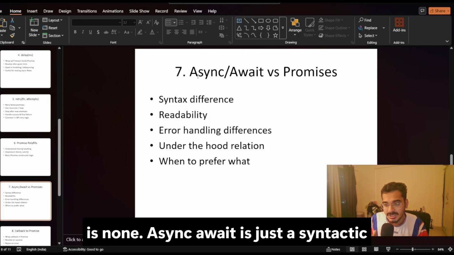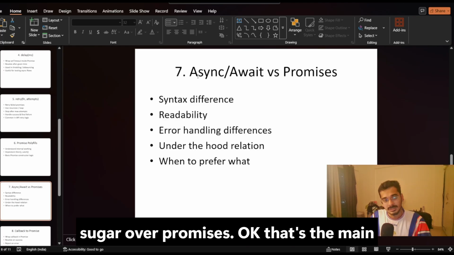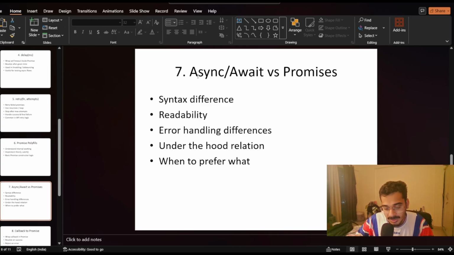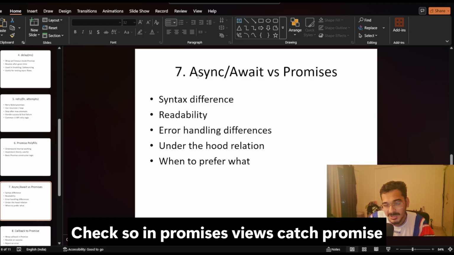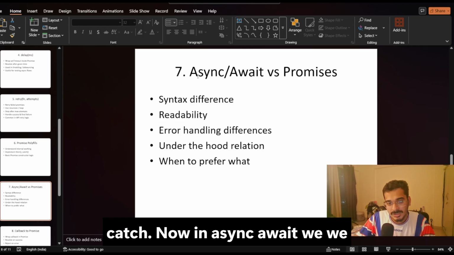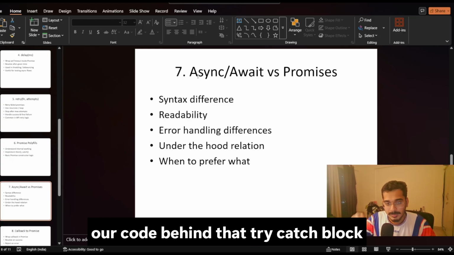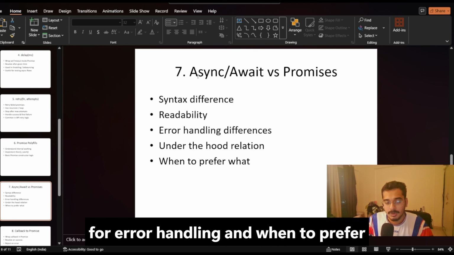Async await is just syntactic sugar over promises. That's the main difference. Now, how is error handling done? In promises we use catch, promise.catch. In async await we use a try catch block, and we put our code inside that try catch block for error handling.